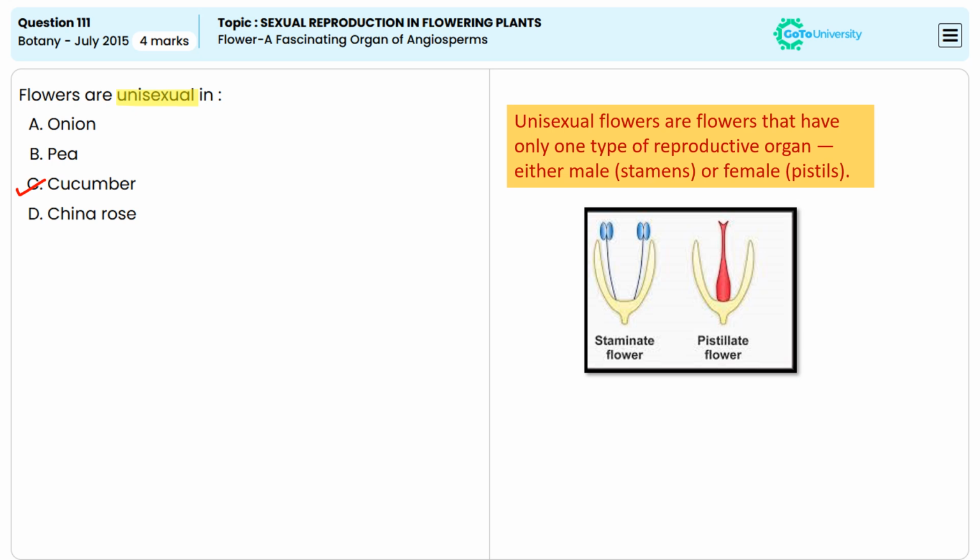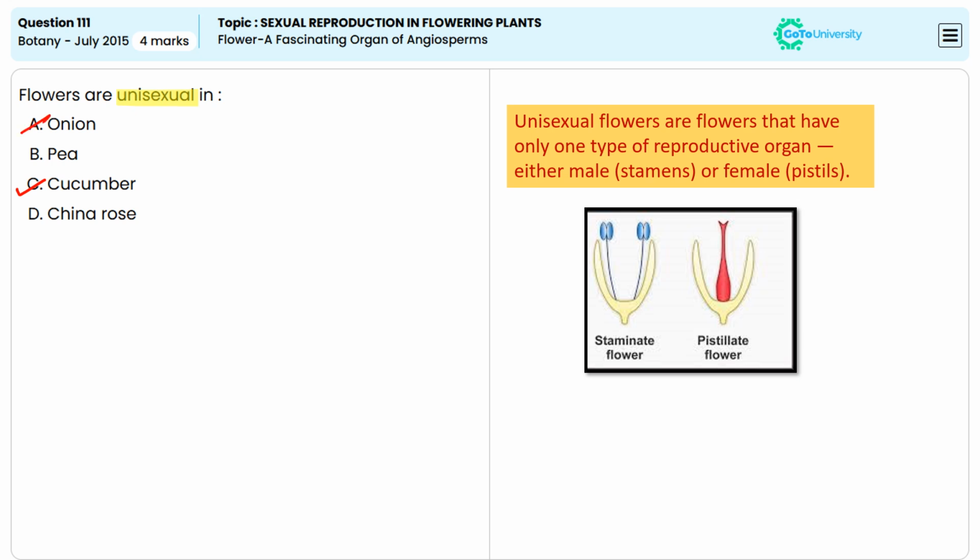The flowers are unisexual in cucumber plants, meaning that the individual flowers are either male or female. The male flowers produce pollen, while the female flowers have the ovary that will develop into the fruit if fertilized. The correct answer is option C, cucumber.